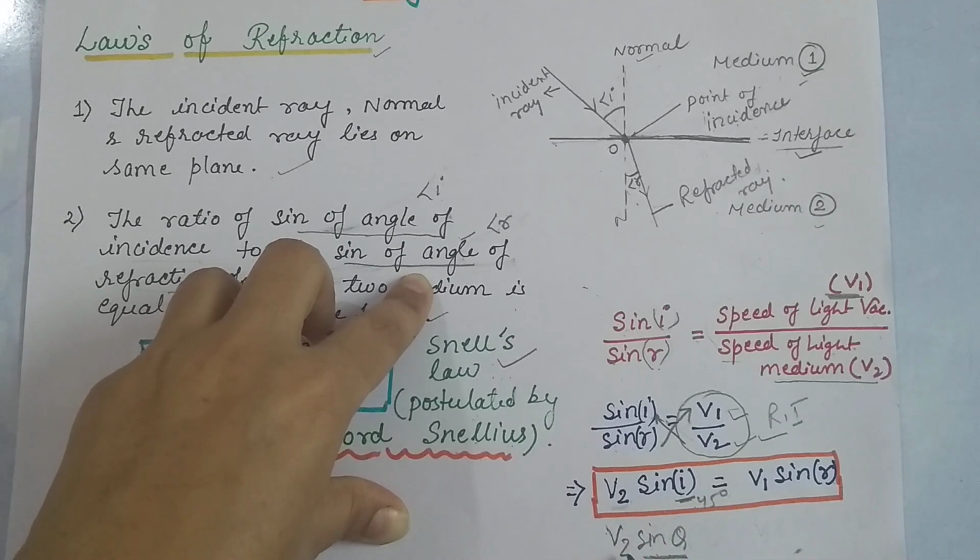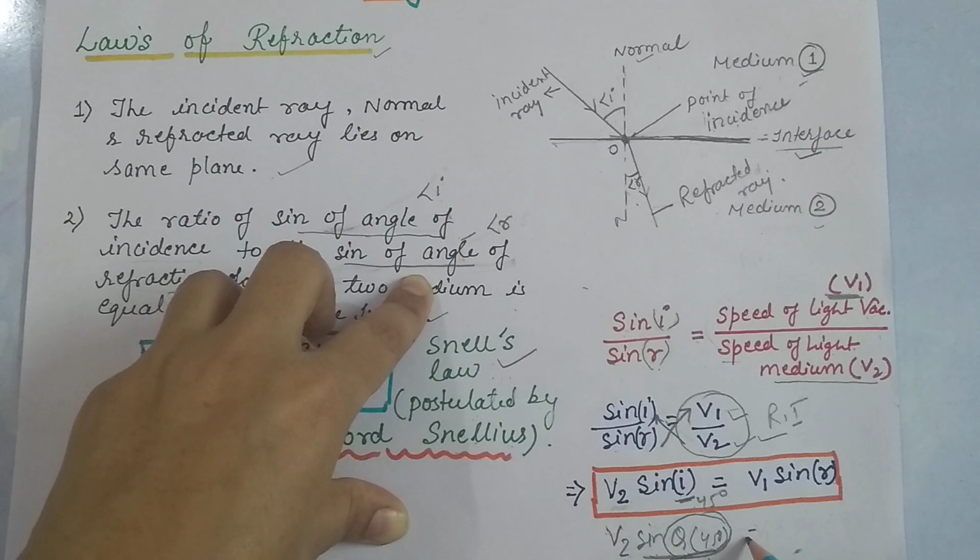So we can write the velocity of light in medium 2 multiplied by sine theta, where theta is 45 degrees, so we put the value of sine 45 here. This is equal to the velocity of light in the first medium multiplied by sine r.